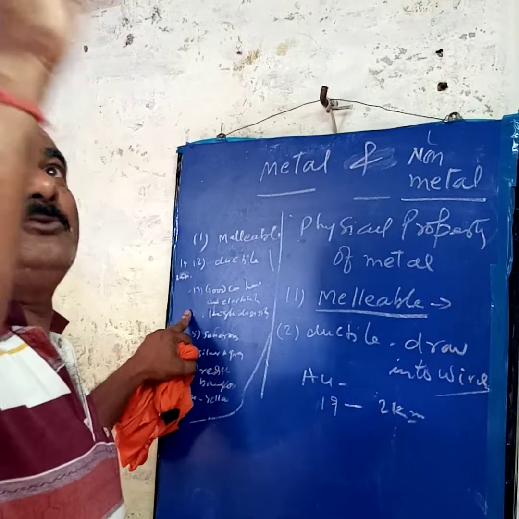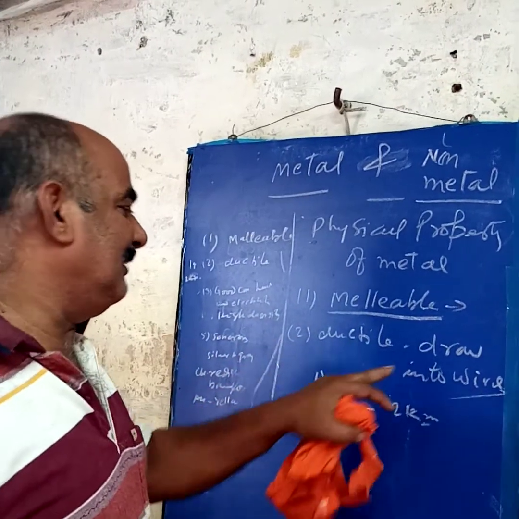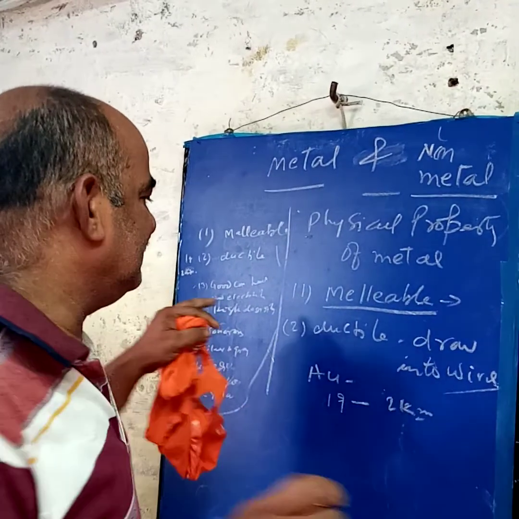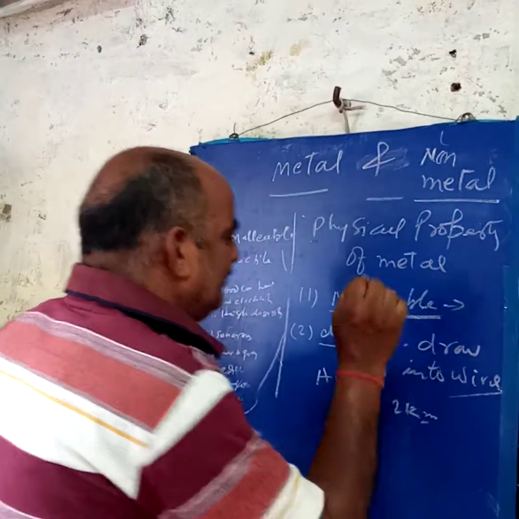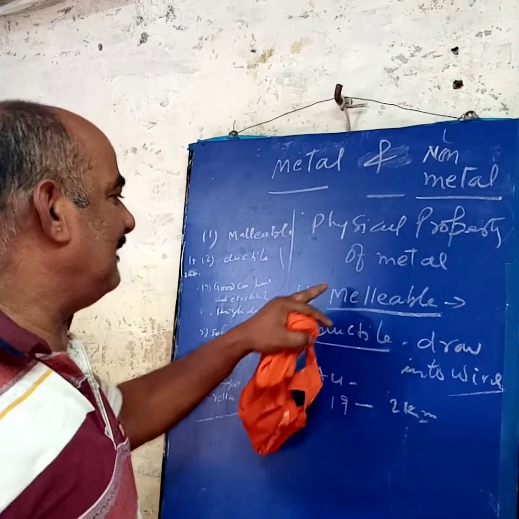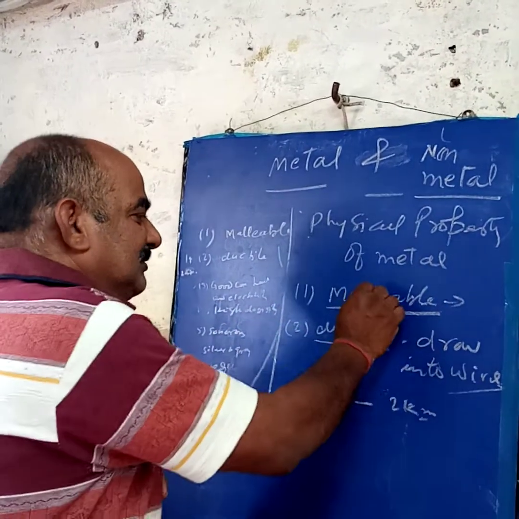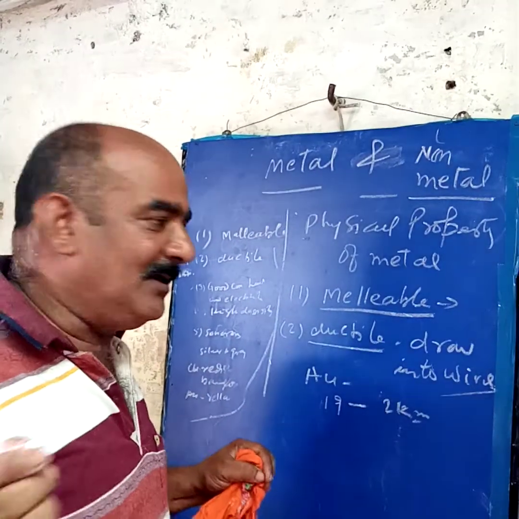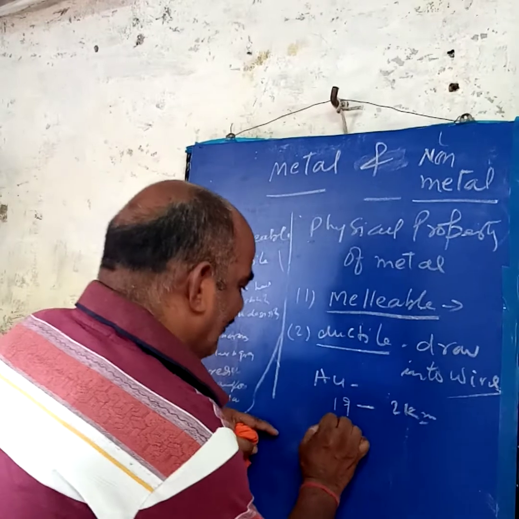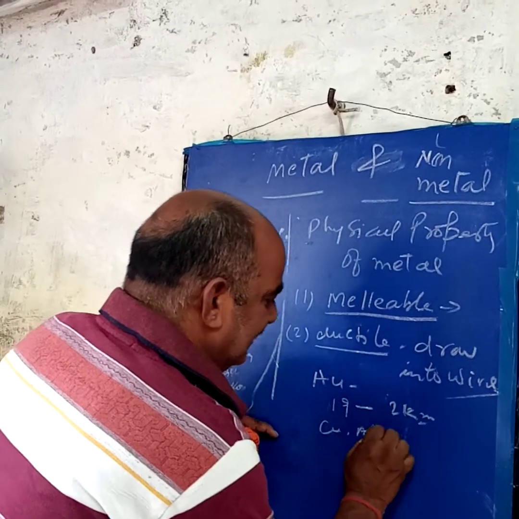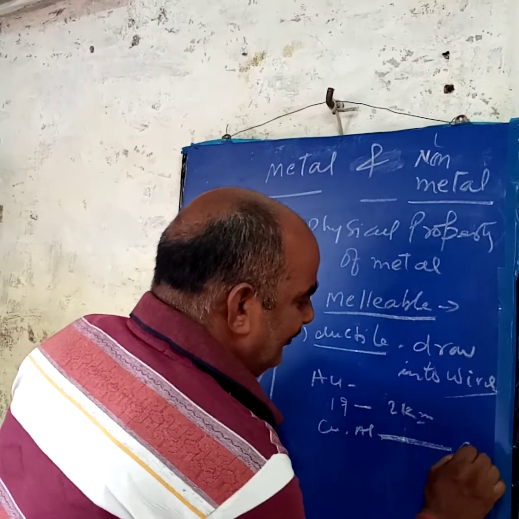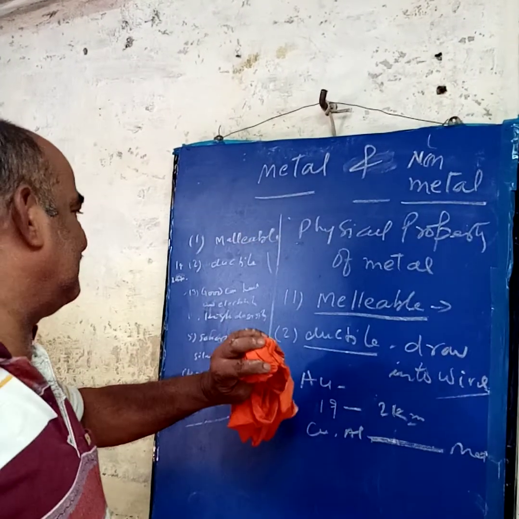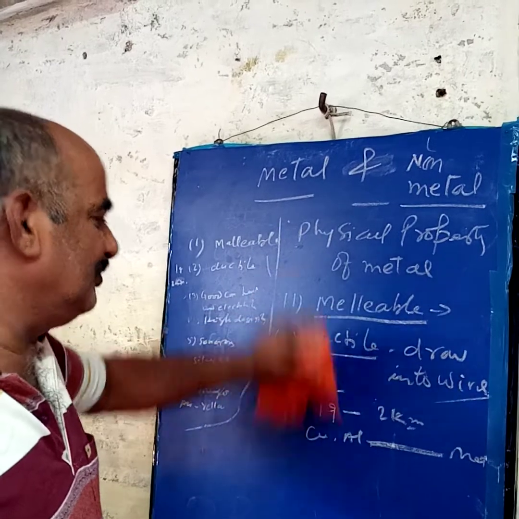All the wire you have seen is made of metal, because only metals can be drawn into wire. This is the property of ductility. So we can say all metals are malleable and ductile: beaten into sheets and drawn into wire. Now you see copper wire or aluminium wire. It can be drawn, so it is a metal. Why? Because it can be drawn into wire. So remember, the first thing is that all metals can be drawn into wire.